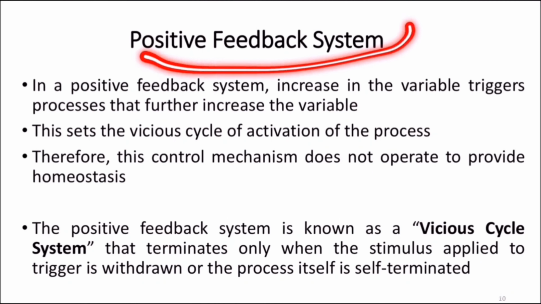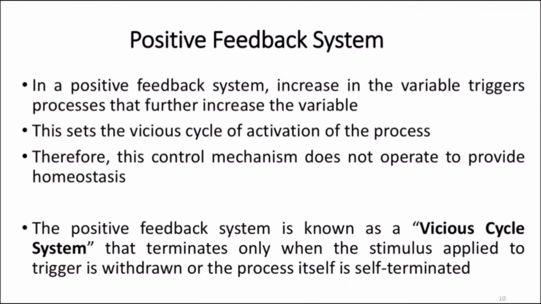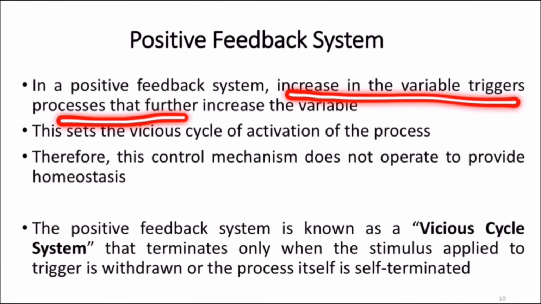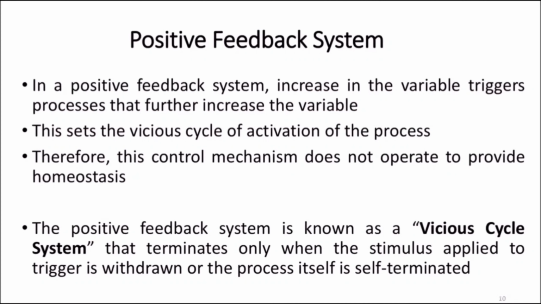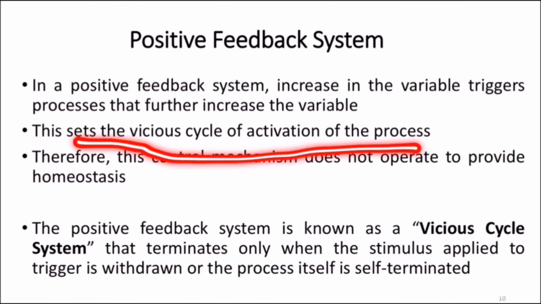Coming to the positive feedback system or positive feedback regulation. In a positive feedback system, there is an increase in the variable which triggers the processes that further increase the variable. A particular thing is there and a variable is increased, it will further increase the variable again. So there is no reversal, it is again stimulating the particular thing. So this sets the vicious cycle of activation of the process.